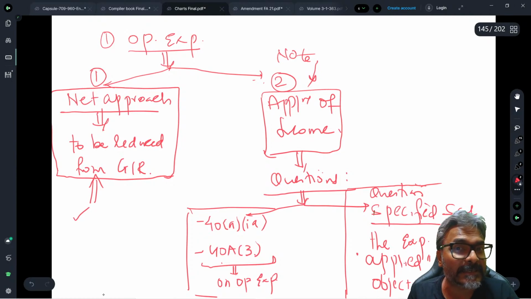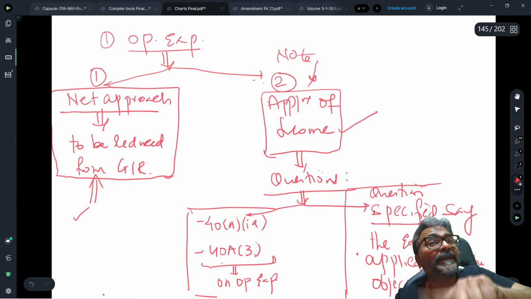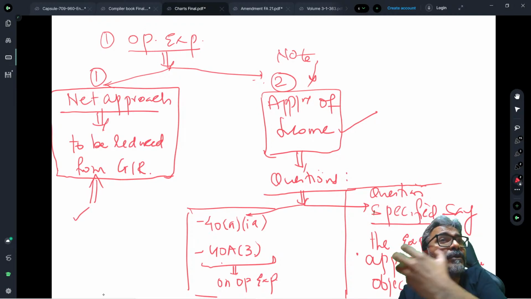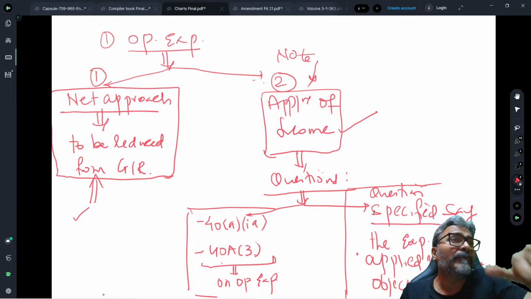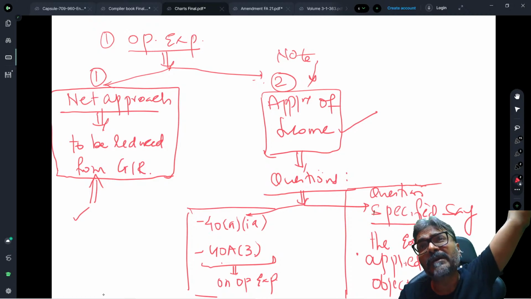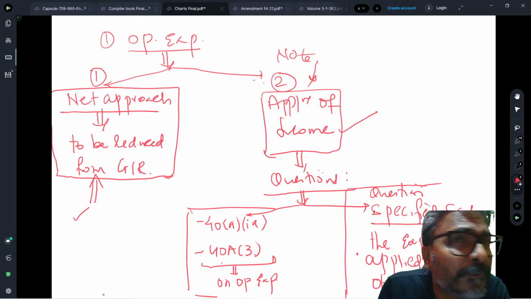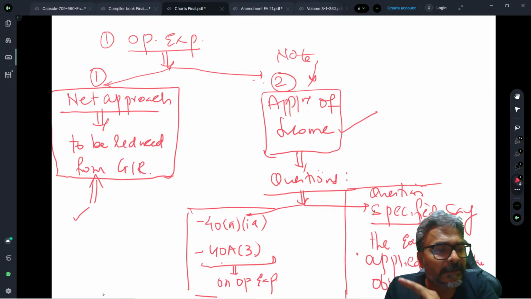Whereas if you are taking this as the application of income, please write in the note that there is another approach where instead of taking this as an application of income, we can directly reduce the operational expenditure from the gross receipt, and the net income derived from the property held in the trust would be taken further for the purpose of computation of the income of the trust. Clear with this one, students? You will have to do this.